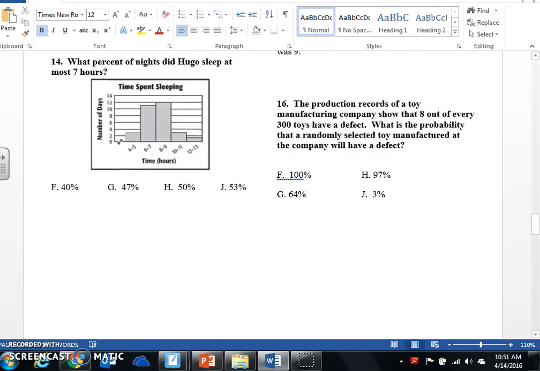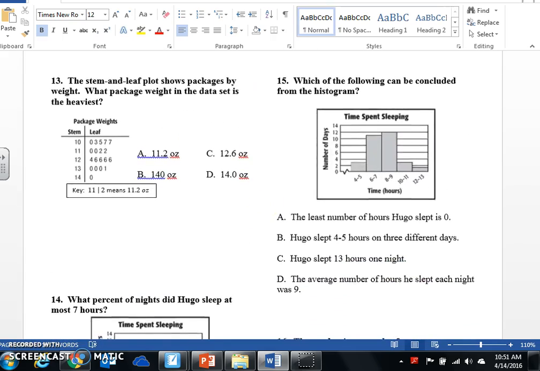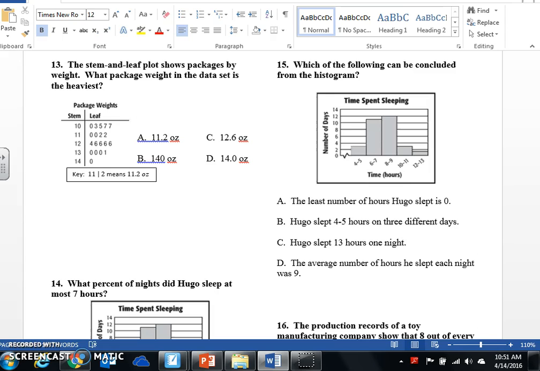Alrighty, let's see up here. All right, which of the following can be constructed from the histogram? The least number of hours Hugo slept is 0. So that's not true because there's no data there. So cross it out. Hugo slept 4 to 5 hours on 3 different nights. So 4 to 5 hours, 3 different nights. That looks good, but let's just keep going for fun.